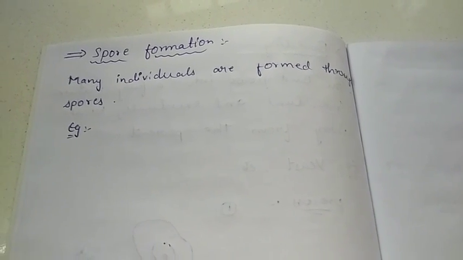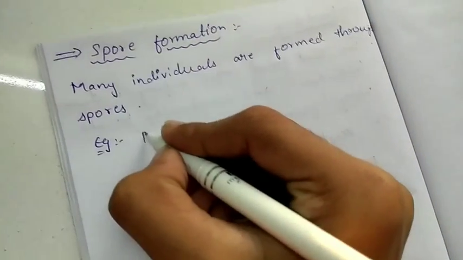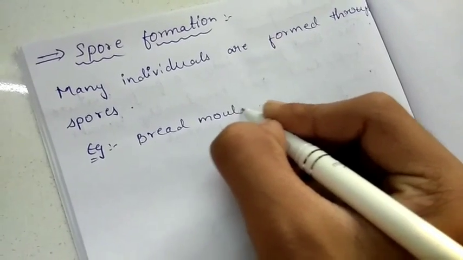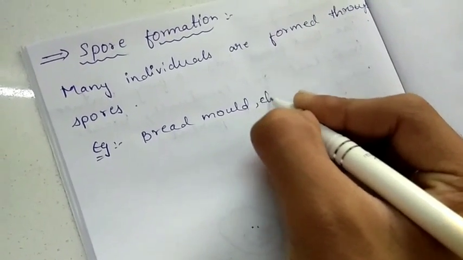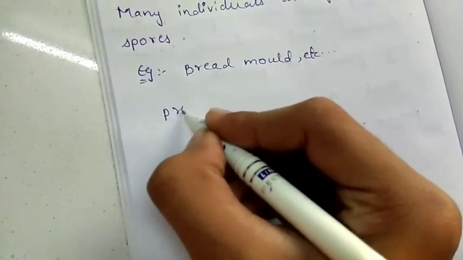Spore formation. Many individuals are formed through spores. The main example of this is bread mold, etc. So I'll explain the process for this.